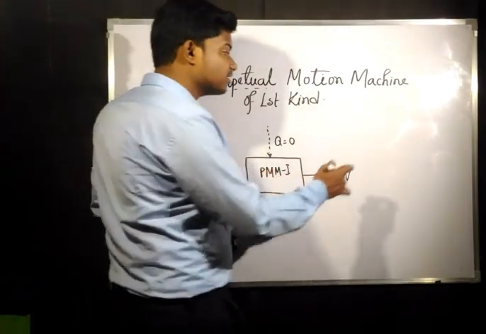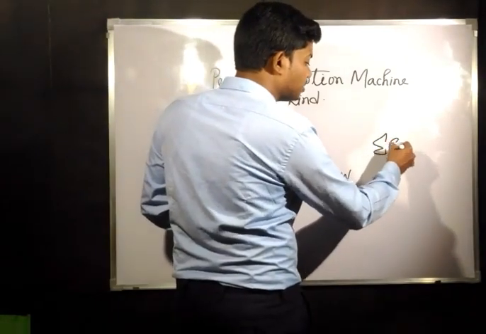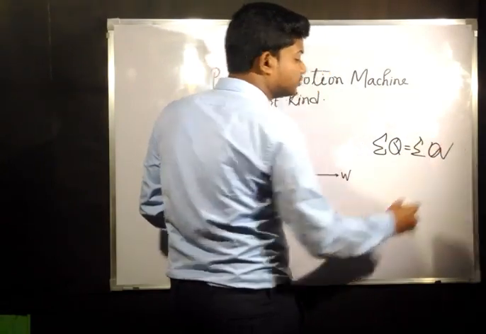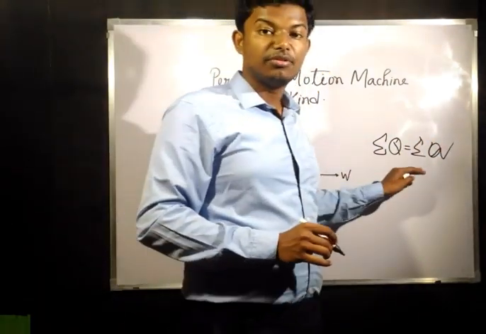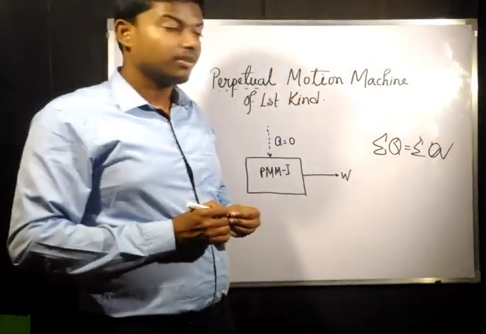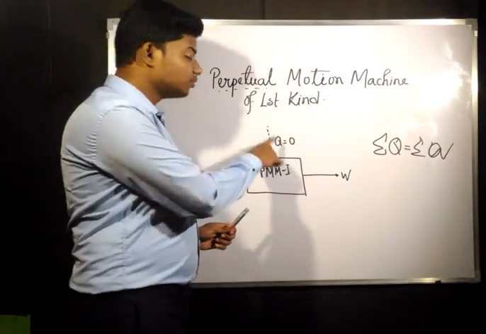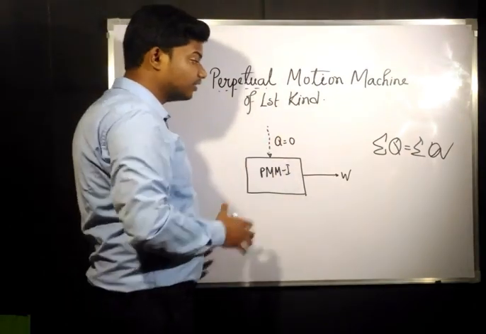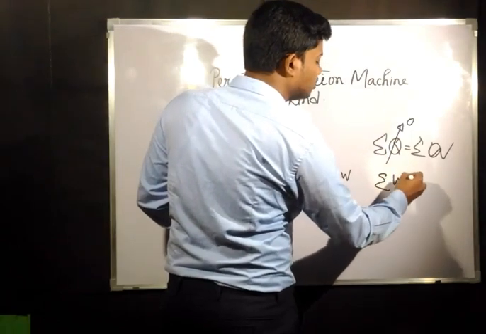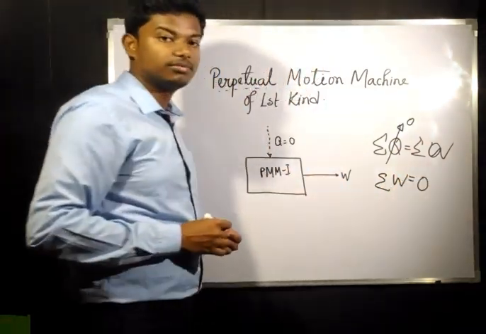Now for a cycle, the first law of thermodynamics becomes ∮dQ = ∮dW, that is, the summation of Q equals the summation of W. That means the algebraic sum of Q, or net heat transfer, is always equal to the net work transfer. Now they have said that without taking the heat, Q will be 0. If Q equals 0, then the summation of W will also be 0.